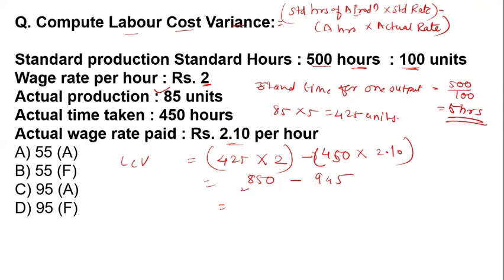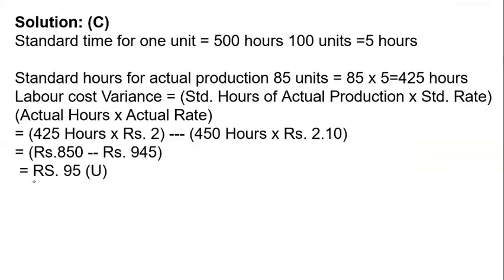When we solved it, you can see the difference is unfavorable, because the standard is less than the actual. The amount of the difference is 95. The answer is 95, but it is unfavorable. A means adverse, and F means favorable. So it is adverse, rupees 95. The solution is given on your screen.